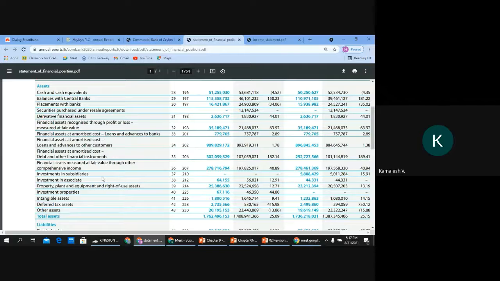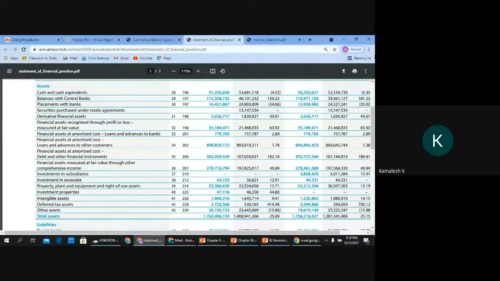Good. So we need to understand why the presentation of these two companies differ. Because commercial bank is a financial institution, their presentation order is different to that of a trading organization like Haley's.